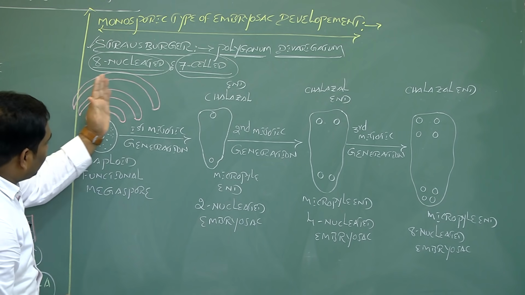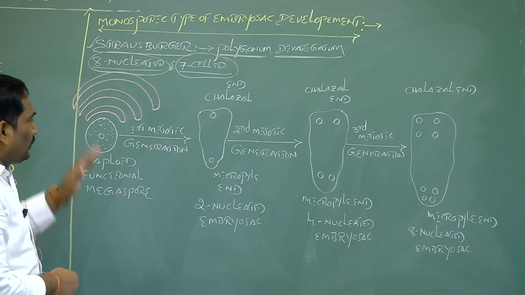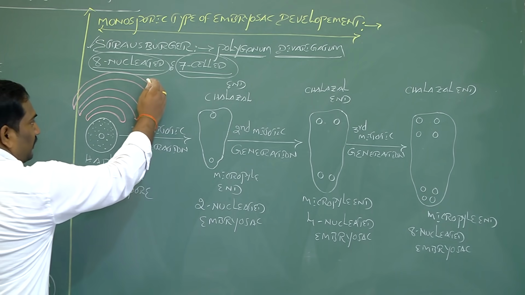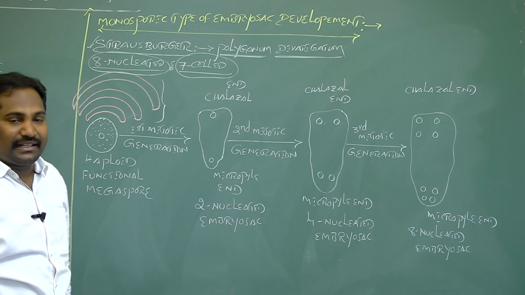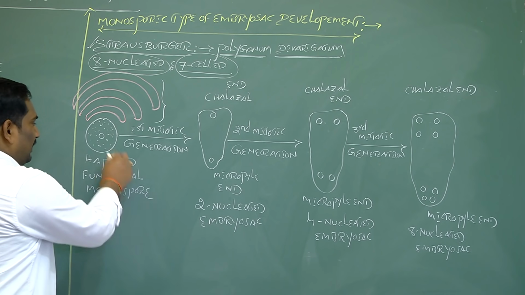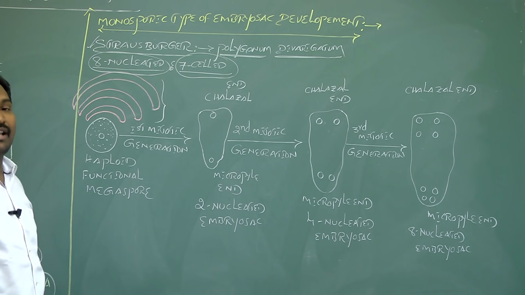After megasporogenesis, 4 haploid megaspores are formed. Out of 4 haploid megaspores, towards the micropylar end, 3 megaspores degenerate. Only 1 haploid megaspore is functional, present towards the chalazal end.